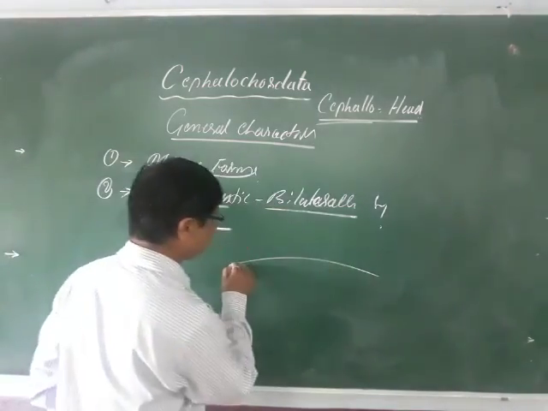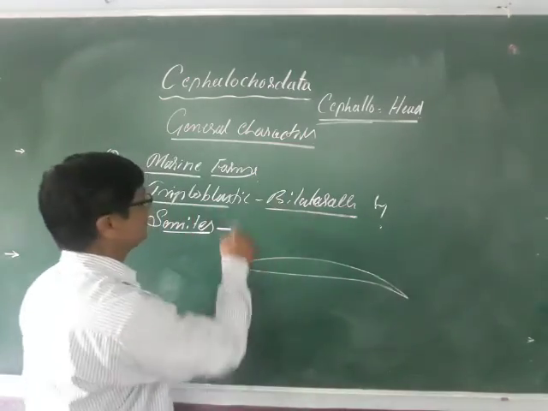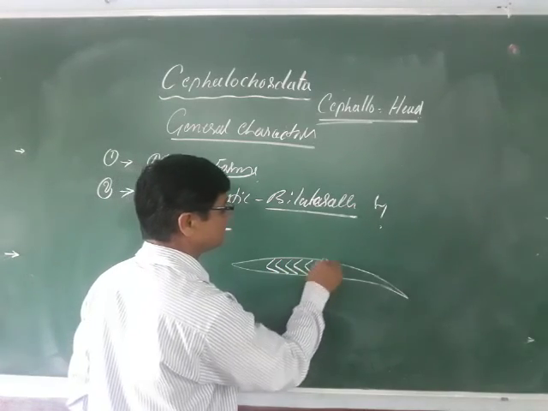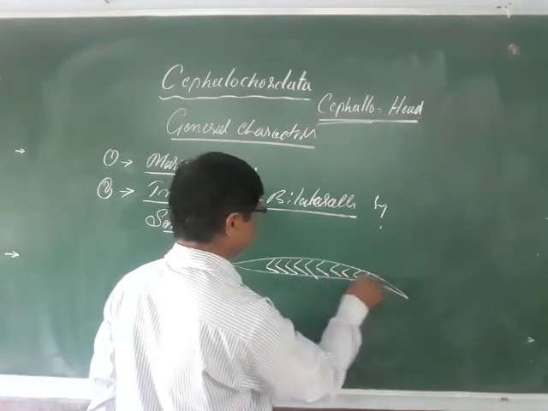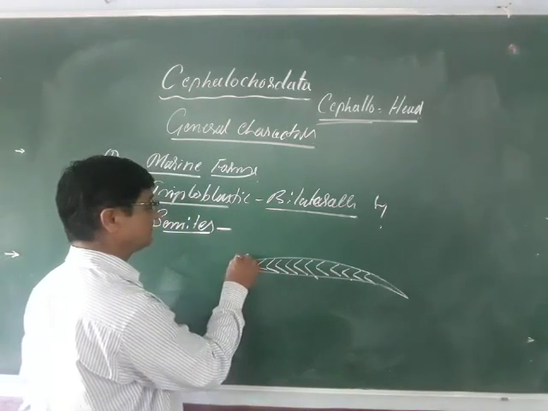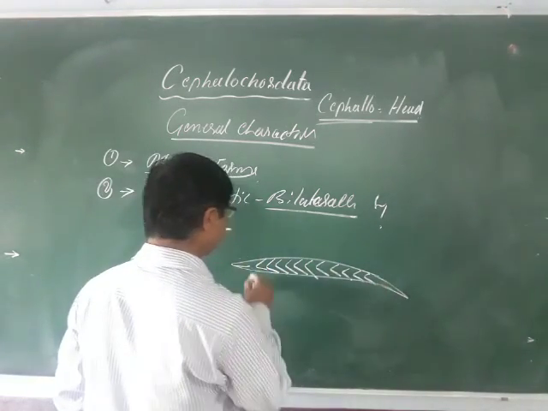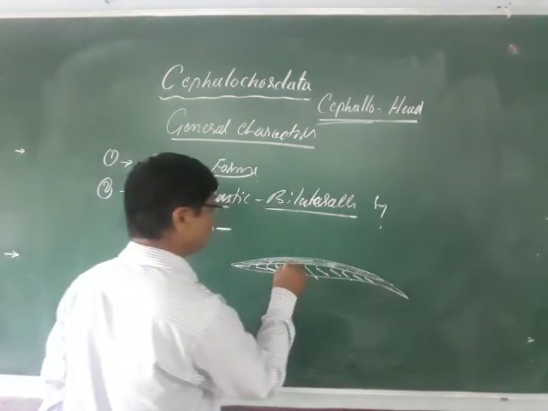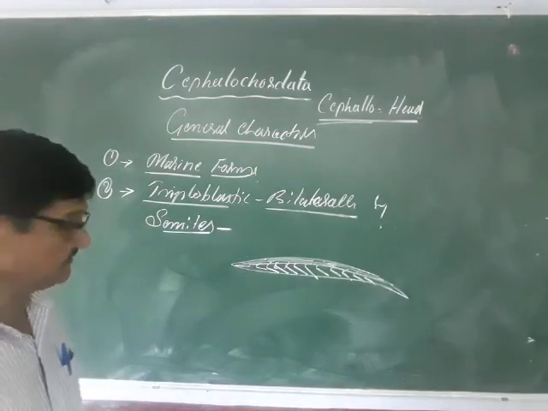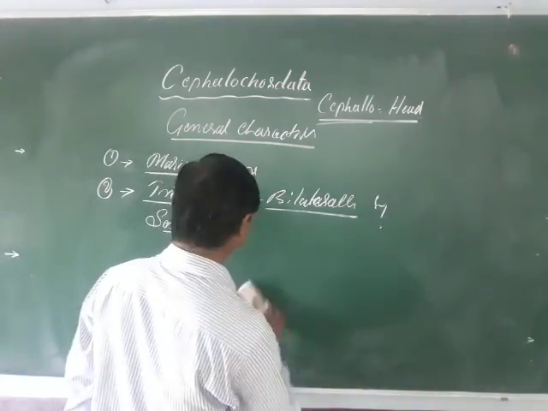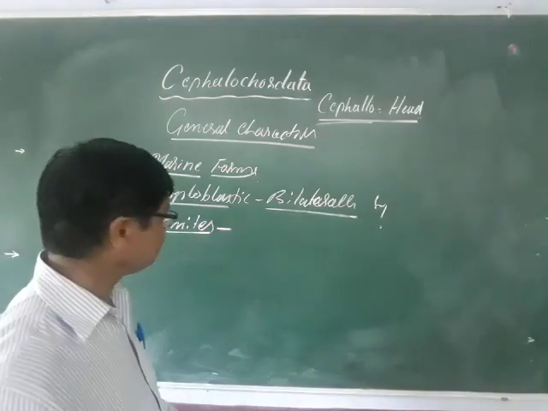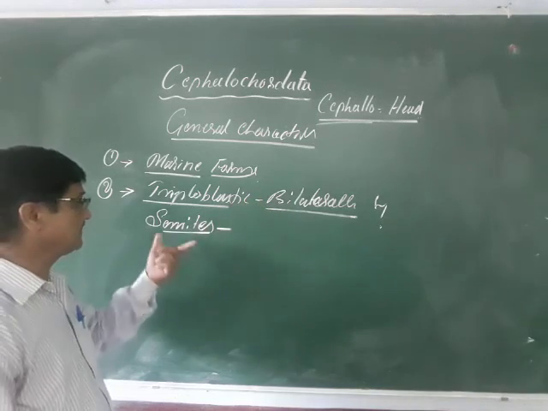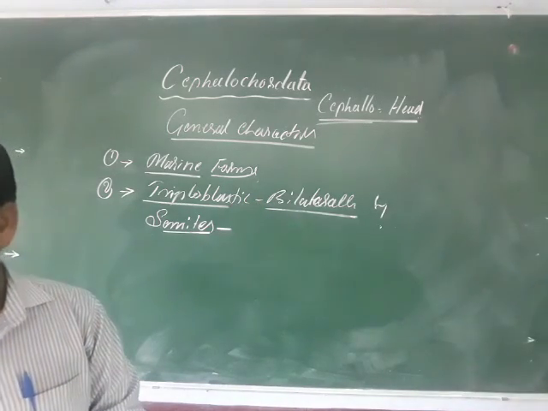The body is elongated like this, the exclusively marine fish-like forms, and the body is formed like this with somite-like structures. You are able to see such things as somites. Here this is the snout and the head region at the anterior, this is the posterior, and up to here it runs like this. This is the notochord, and the body shows a large number of segments, which are also called somites. So, triploblastic, bilaterally symmetrical, and segmented into somites.